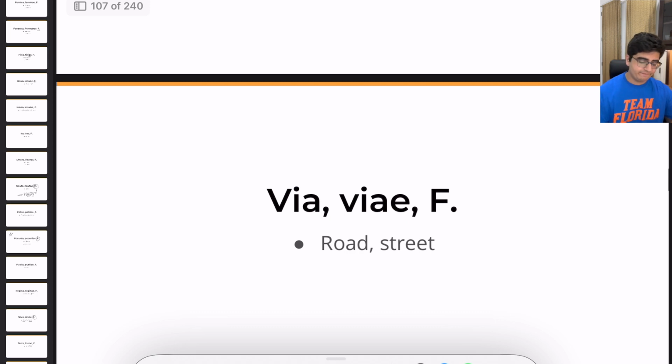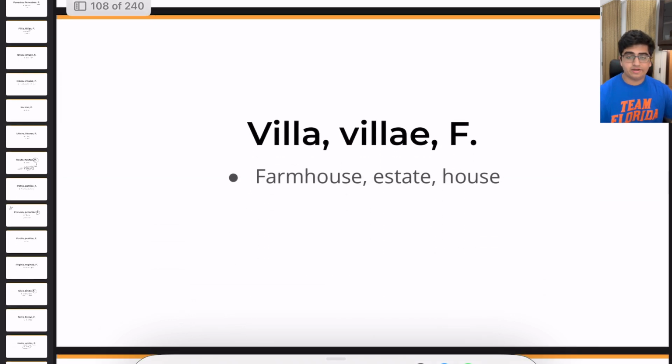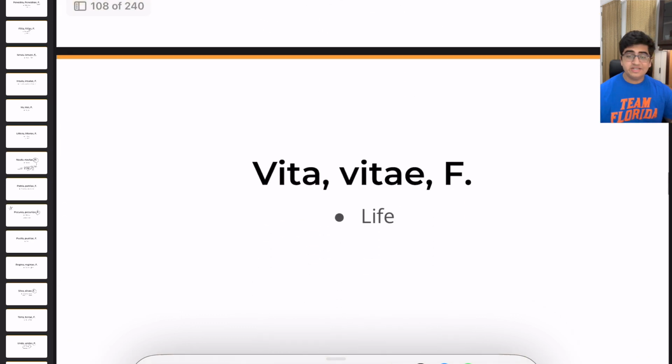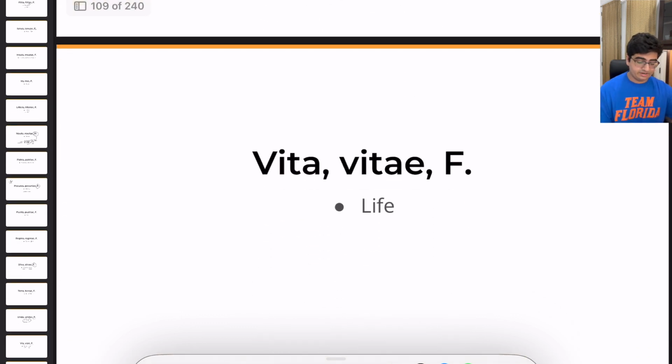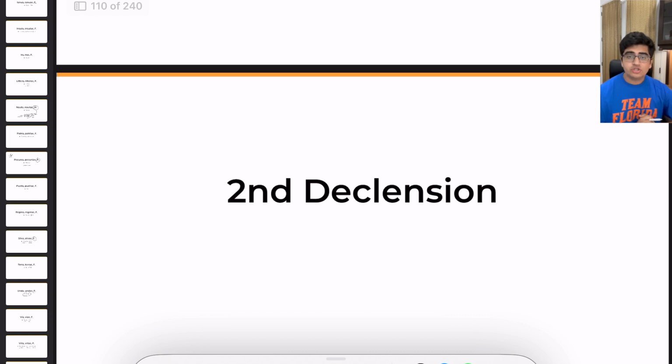Via, viae, feminine, meaning a road or a street. Again, that just depends on the context. Villa, villae, feminine, means a farmhouse, an estate, or a house. Again, it all depends on the context, how you translate it. Vita, vitae, meaning life. And that ends our first declension lesson on the Vocabulary 1 Study Guide.